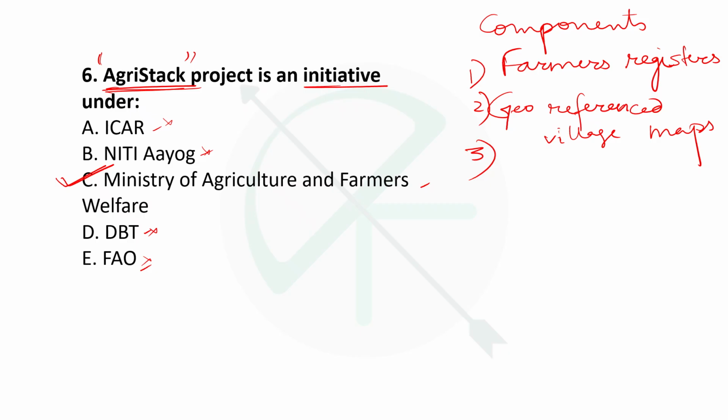And the third will be the crop registry, where it will note down all the crops sown by farmers, what crops they sow. For individual farmers, there will be individual crop registries, right? So these three components will be under the AgriStack project. Option C is the right answer here.